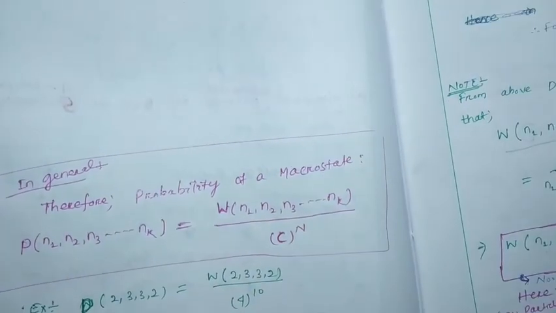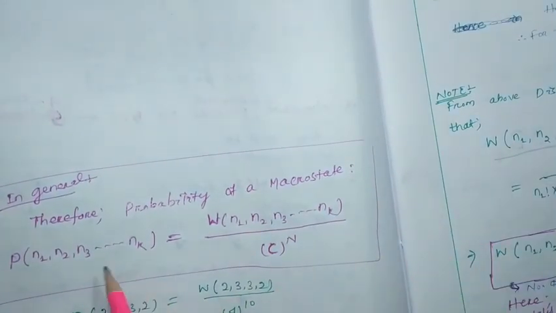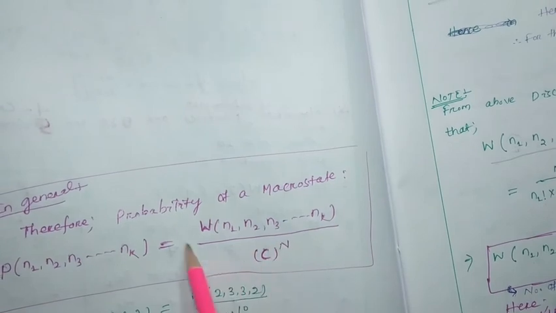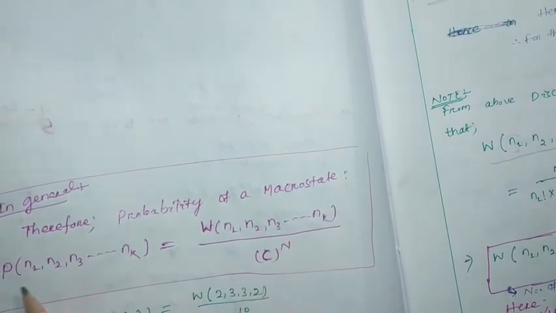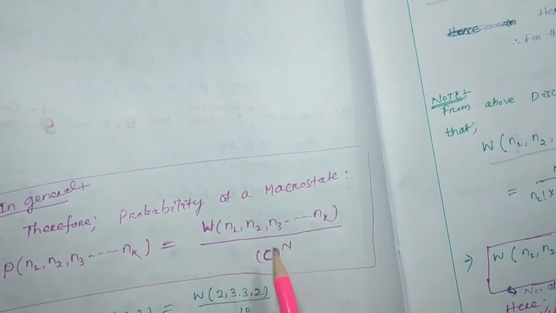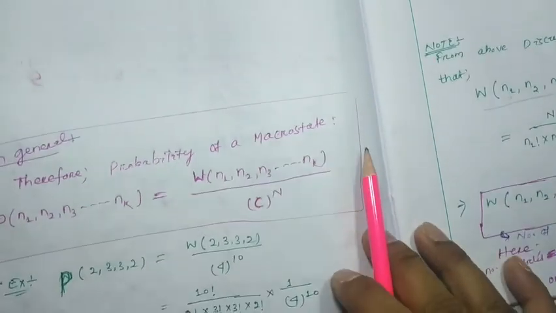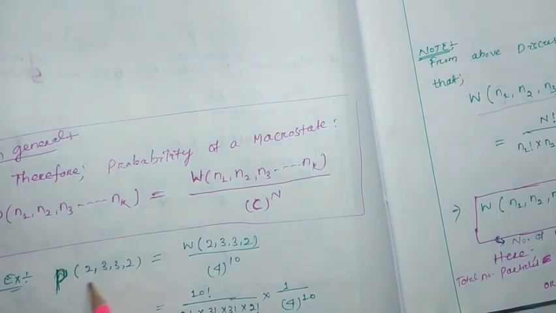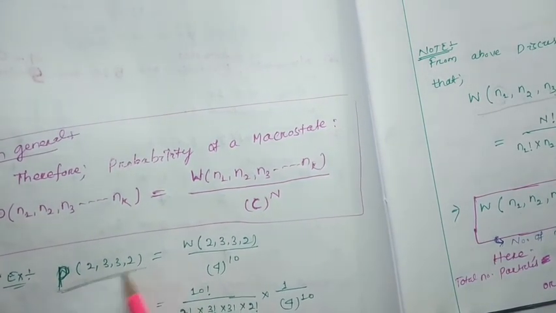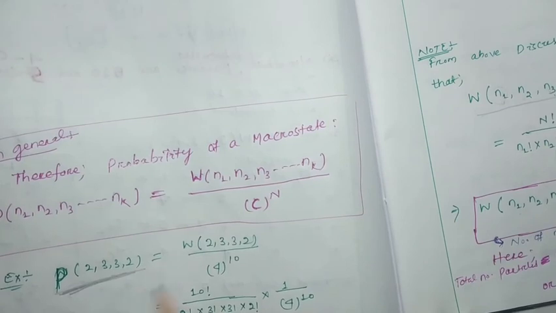In general, therefore, the probability of a macrostate, what can we write? The number of microstates of that particular macrostate divided by the total number of microstates. For example, if we consider 2 3 3 2, what will be the probability of this macrostate?